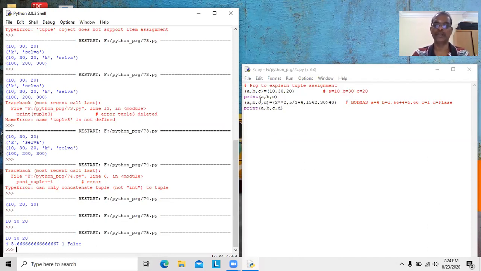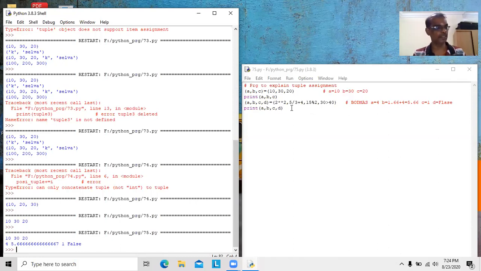So tuple assignment allows values available in the left hand side assigned with variables, or variables available on the left hand side are assigned with values available on the right hand side. If expressions are on the right hand side, these expressions should be evaluated before assignment. That is the usage of tuple assignment.